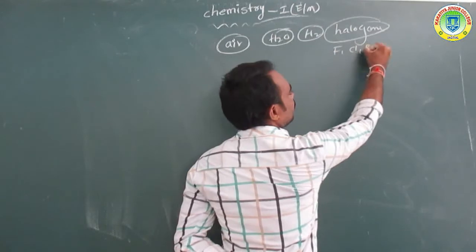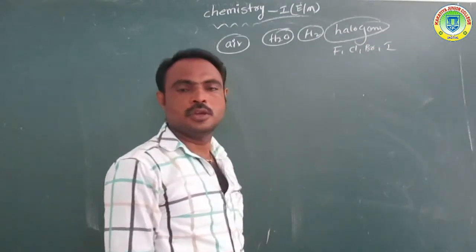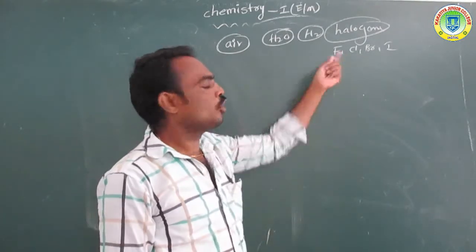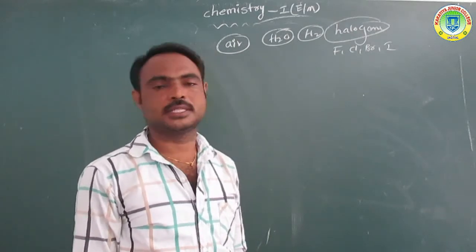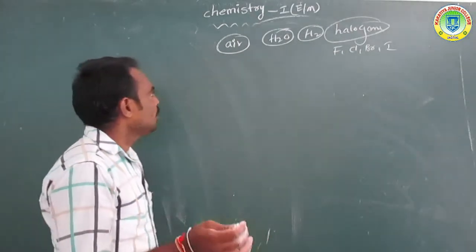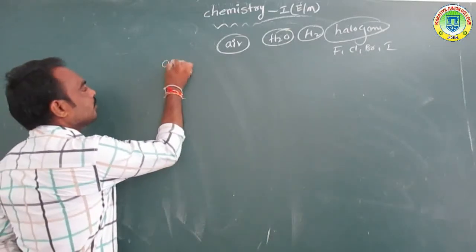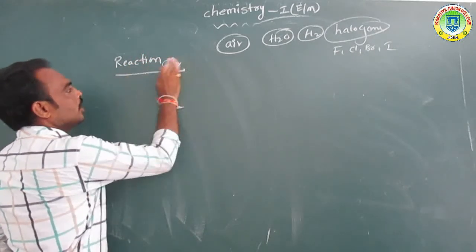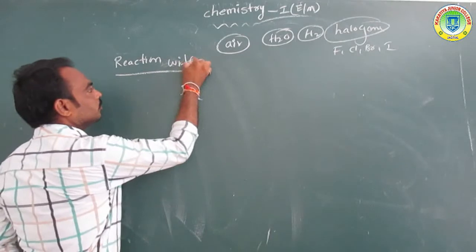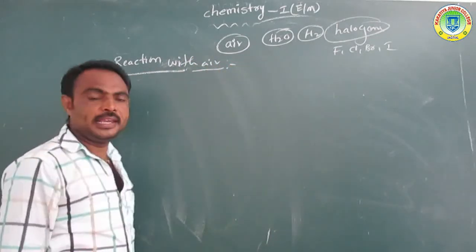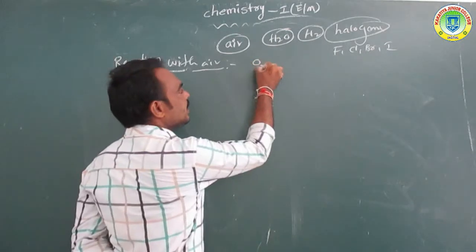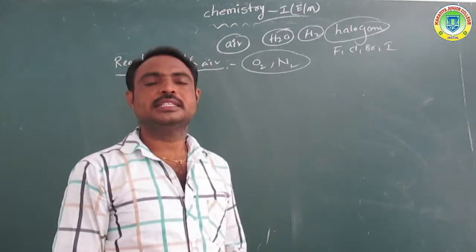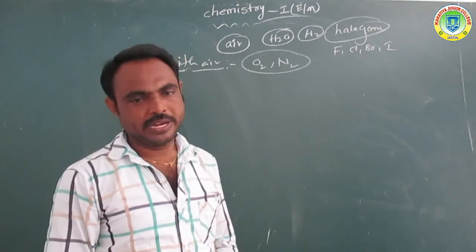Fluorine, chlorine, bromine, and iodine. These four elements are called halogens. Now, the reaction with air. Air mainly contains oxygen and nitrogen gases.